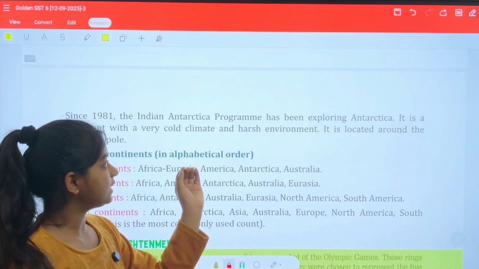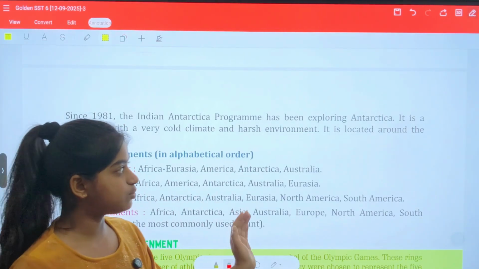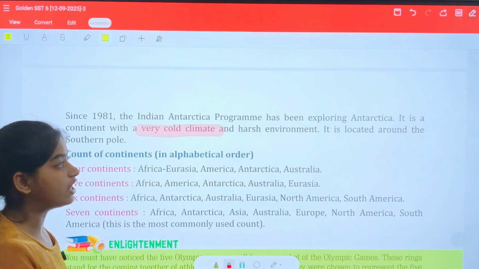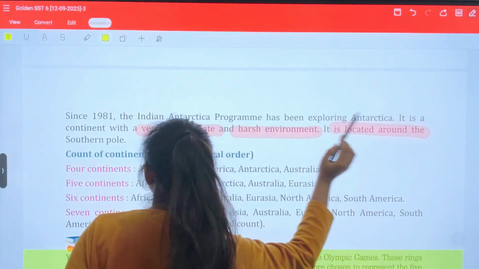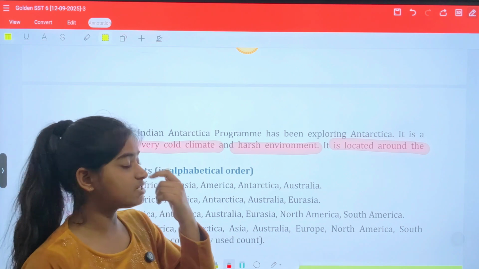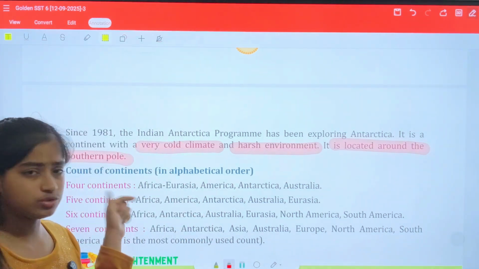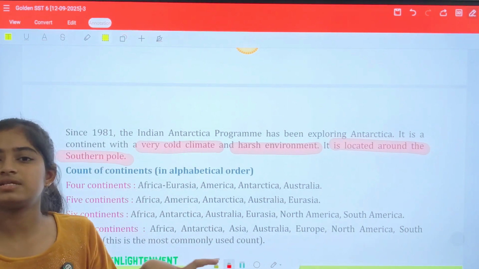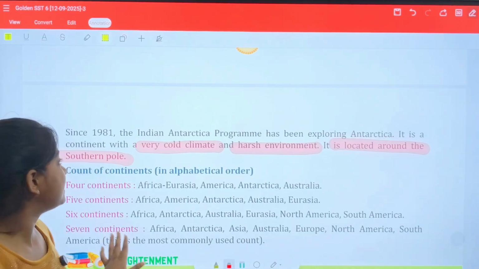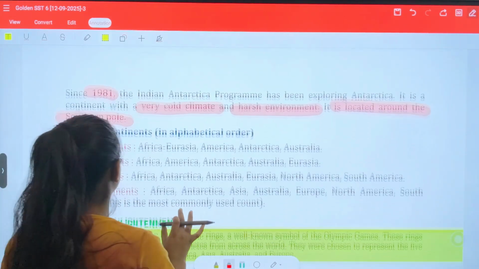Since 1991, the Indian Antarctica program has been exploring Antarctica. It is a continent with a very cold climate and harsh environment. It is located around the southern pole. Just because it is located around the southern pole, the sun rays do not reach that part directly, so that part is very cold.